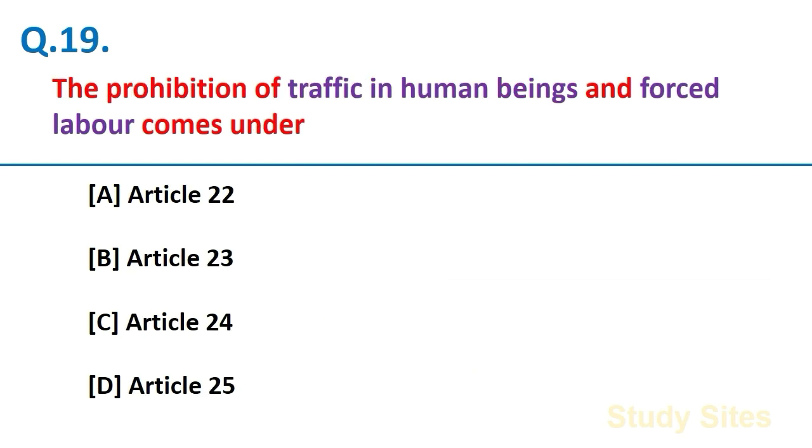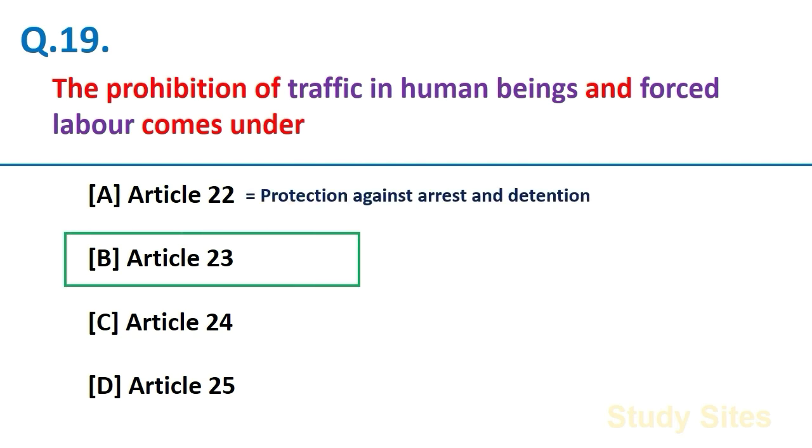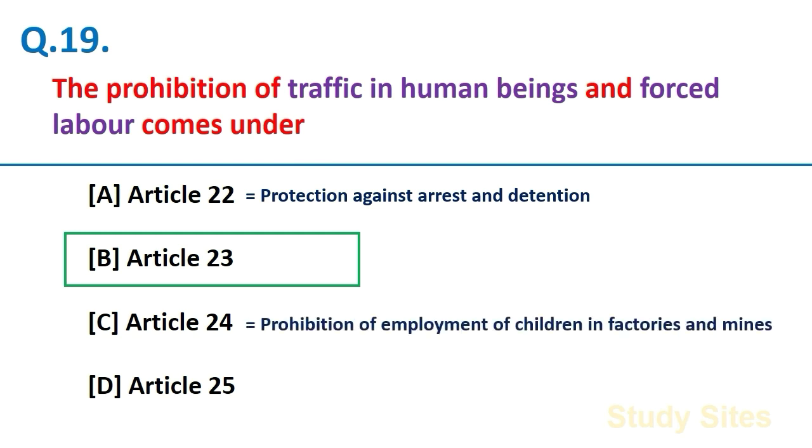The prohibition of traffic in human beings and forced labor comes under Article 23 of the Constitution. Friends, Article 22 deals with protection against arrest and detention. Article 24 deals with prohibition of employment of children in factories and mines.